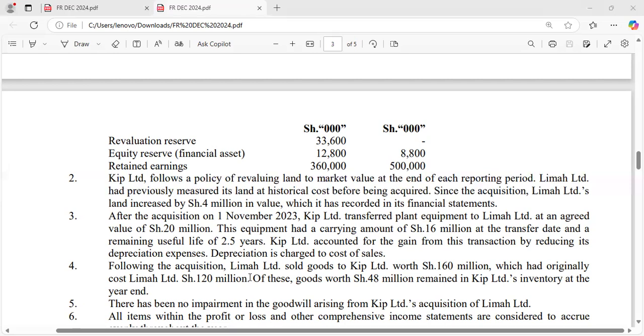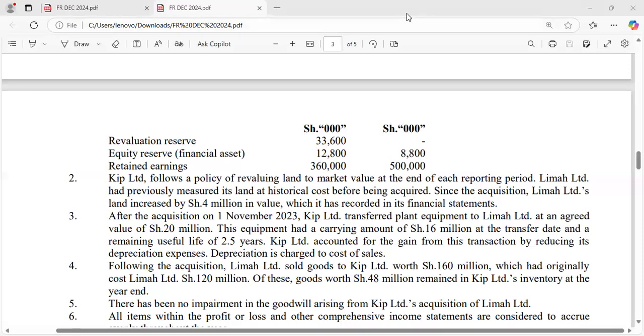So the cost is 120,000; I'm presenting these figures in thousands. Of these, goods worth 48 million remained in Keep by the end of the year.